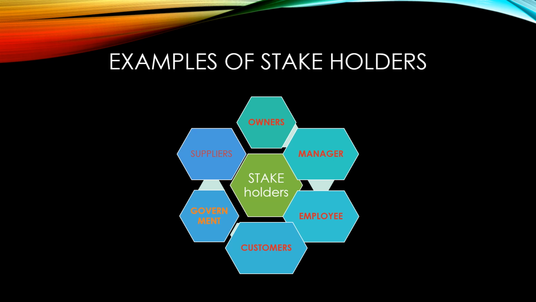Next comes customer. Friends, customers are the persons who are the reason for the business profit, and they will be expecting from the business the right quantity, right quality, right price at the right place of the goods and services. They will be very interested in knowing whether these can be maintained by the business regularly.